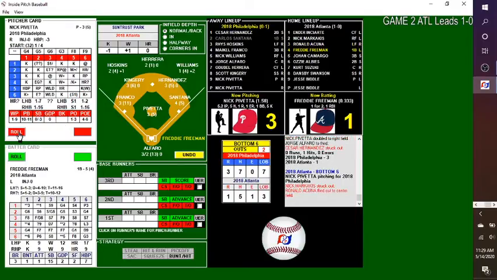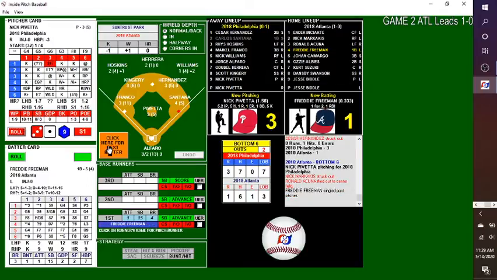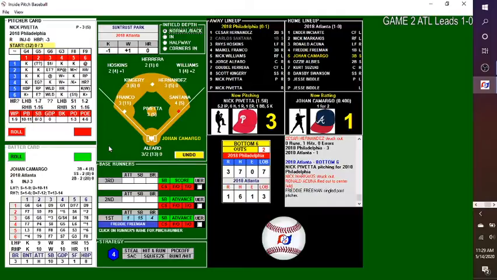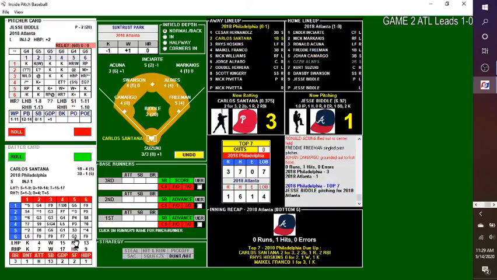Here's Freddie Freeman, 1 for 2 with the single RBI for the Braves. This one, single up the middle, and Freddie Freeman is on with 2 outs for Johan Camargo. Nick Pivetta has gone 5 2/3, 5 strikeouts. The pitch. Nothing happening there. So Camargo, it'll be up to his card. Ground ball right back at Santana. He toe taps the bag, and we're headed to the top of the 7th. No runs, 1 hit, no errors. 3-1 Philadelphia. They'll send Santana, Hoskins, and Franco to face the new pitcher from Atlanta.